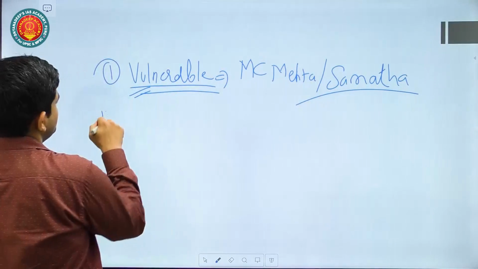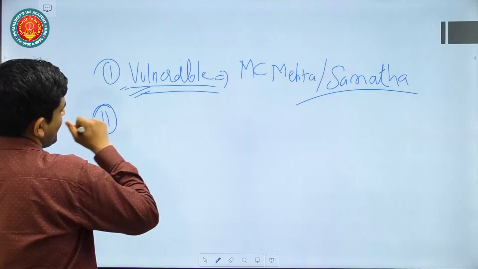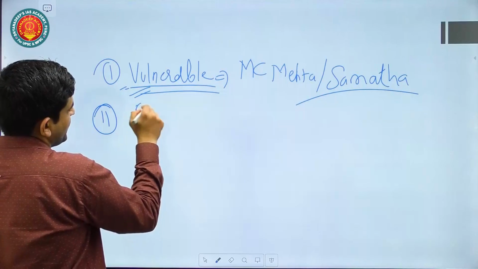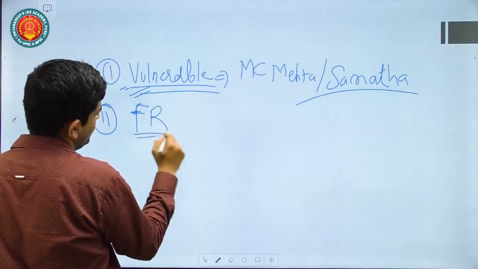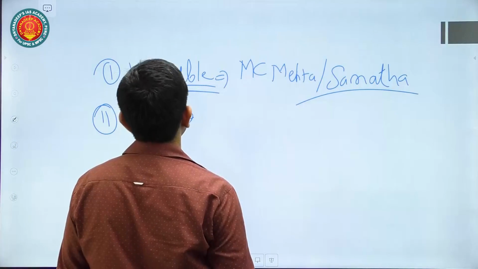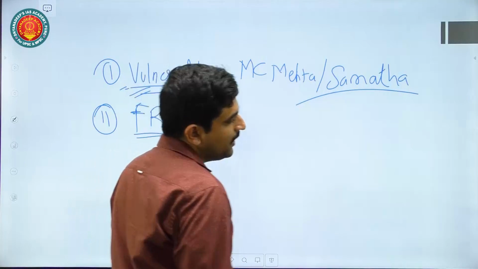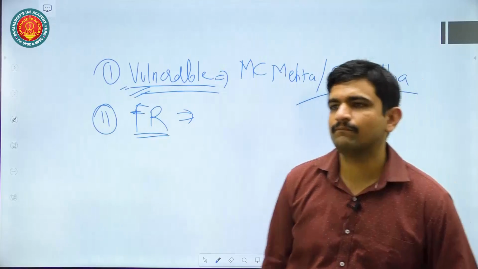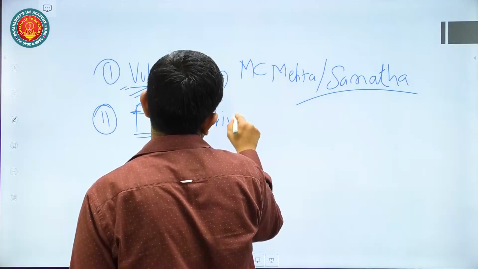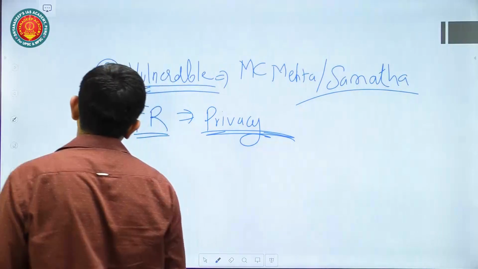Then also you can mention that judicial activism will lead to the creation of fundamental rights as a basic value. For the protection of fundamental rights, judicial activism is very important, and that we have seen time and again. For example, in the Puttaswamy judgment, privacy is considered a fundamental right. That is because of judicial activism.